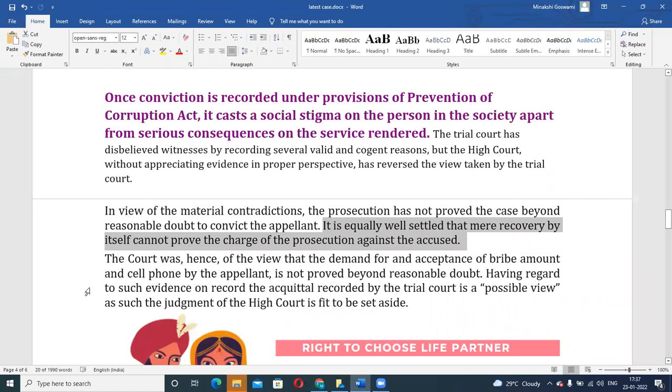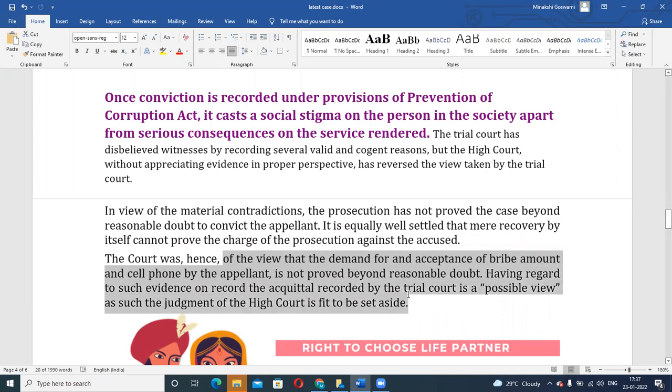So the court was of the view that the demand and acceptance of the bribe amount and cell phone by the appellant is not proved beyond reasonable doubt. Just recovery does not prove the entire case; you need to give some additional information also. Having regard to such evidence on record, the acquittal recorded by the trial court is a plausible view. As such, the judgment of the High Court is fit to be set aside.